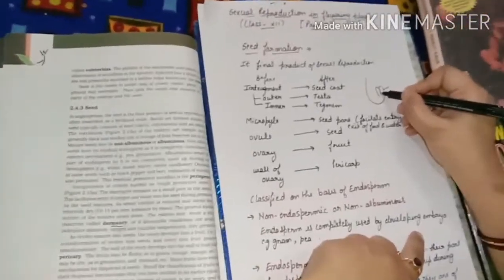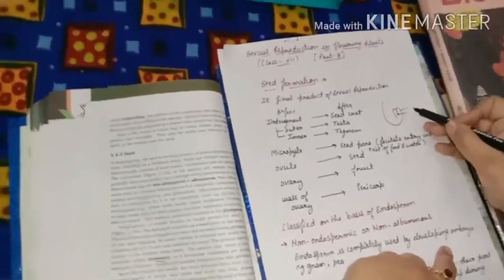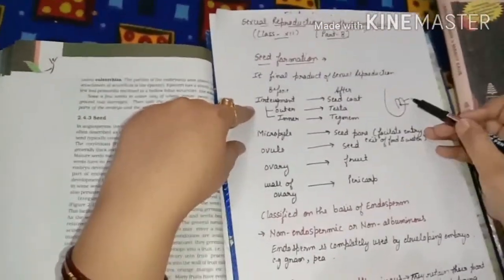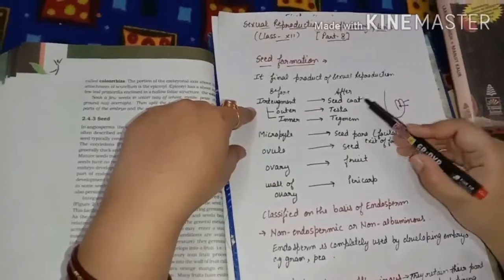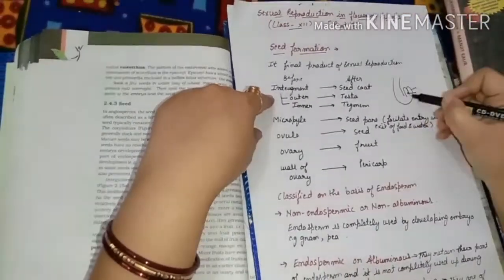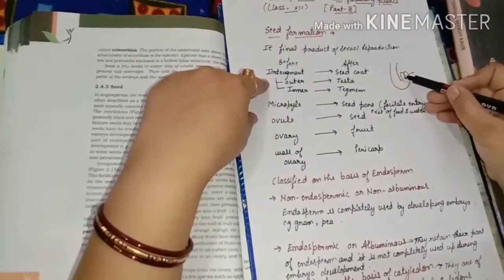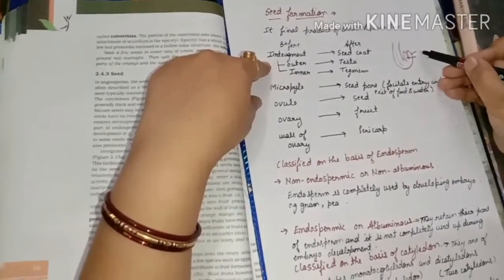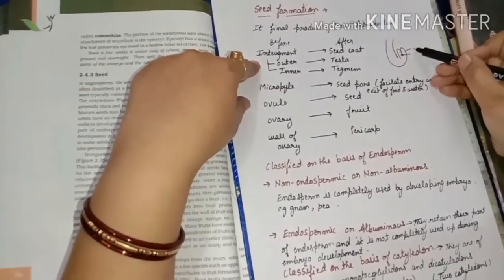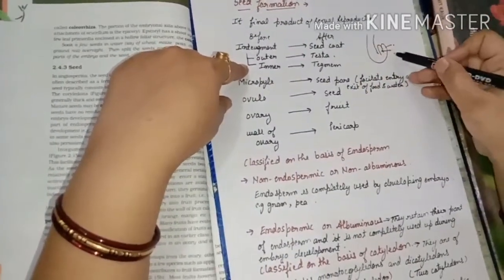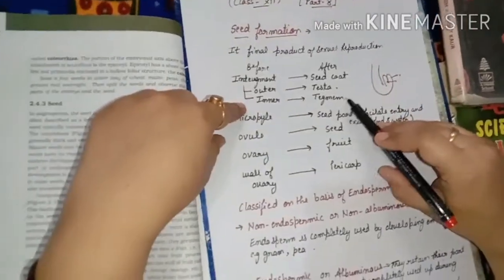The two integuments are there, the outer integument and the inner integument. Integuments form the seed coat, the outer covering of the seed. In the ovule structure there were two integuments, outer and inner, and these integuments form the seed coat. Now the outer integument will form the testa of the seed coat, and the inner integument will form the tegmen.